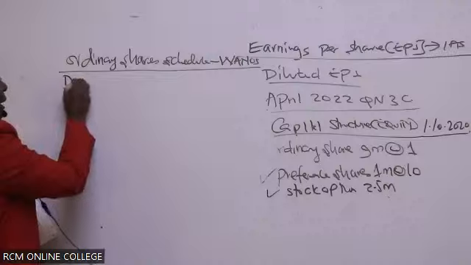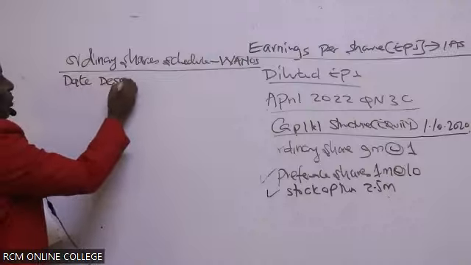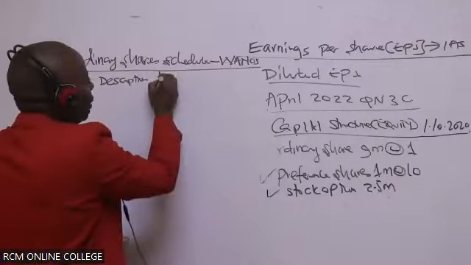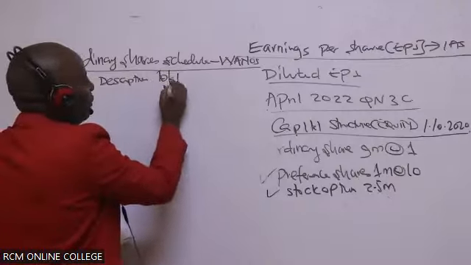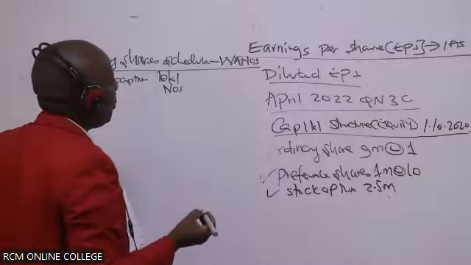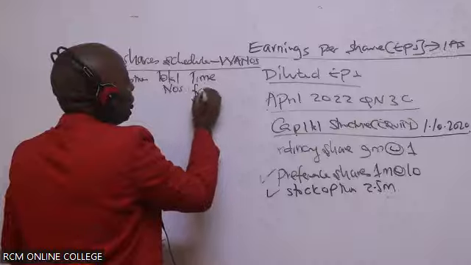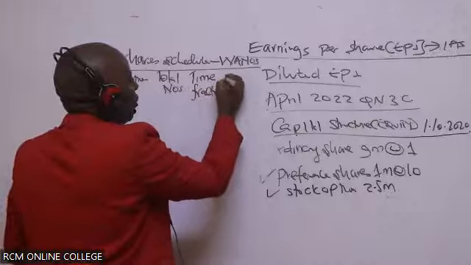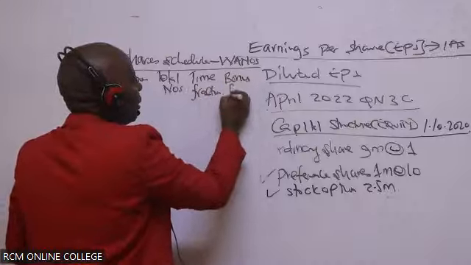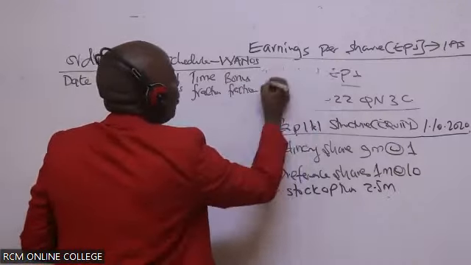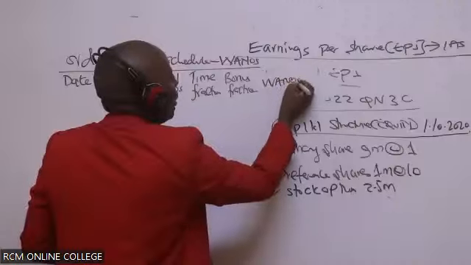You start with the date. We have the description. Then, ladies and gentlemen, we have the total numbers. Then we have the time fraction. Then we have the bonus fraction. And then the last one here will be the weighted number.